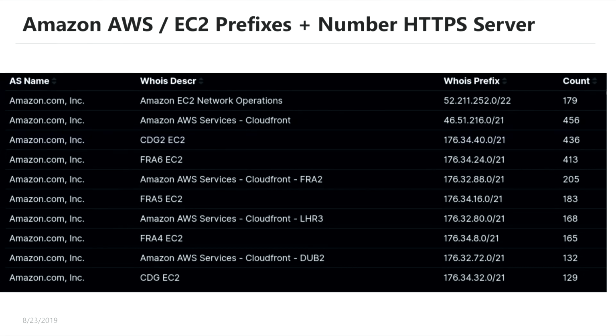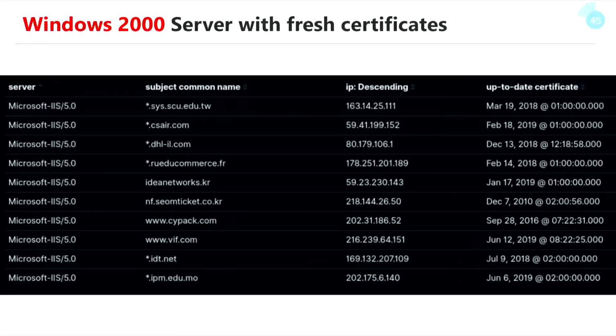It's France. Then we see FRA, it's Frankfurt, Germany, and so on. And that's very interesting. Using the whois information, you're getting a lot of infrastructure information about the autonomous systems and of companies, how they are structuring the network, for what parts, and what they are doing with their subnets.